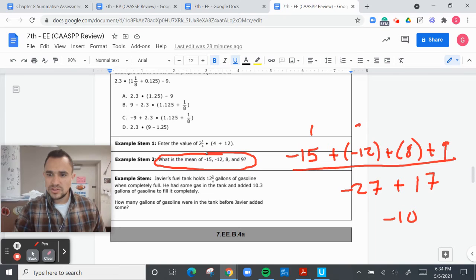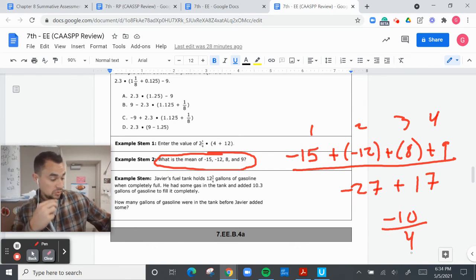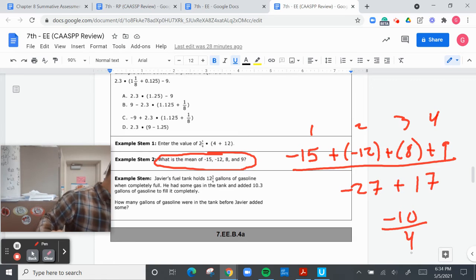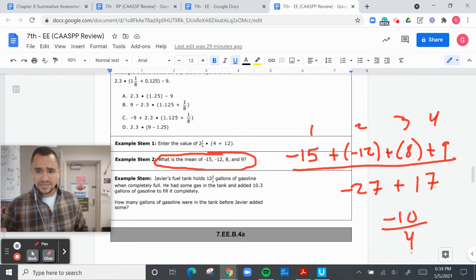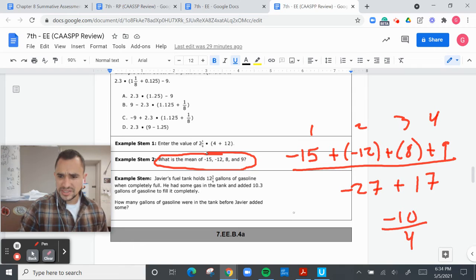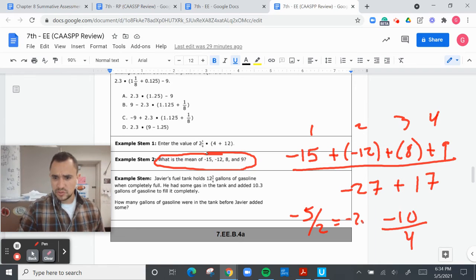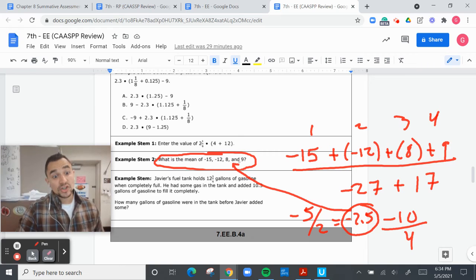We have 1, 2, 3, 4. That should be negative 10 divided by 4, which is going to be, let's see, negative 5 halves. And negative 5 halves is negative 2.5 for the mean, which is the average.